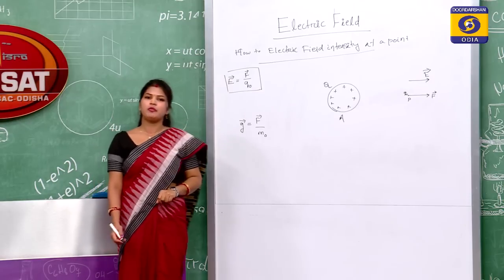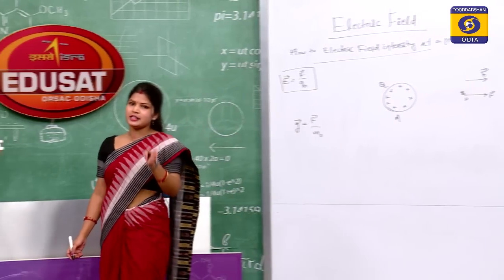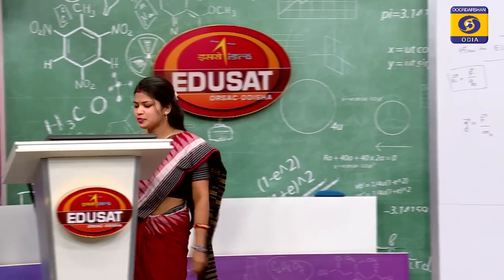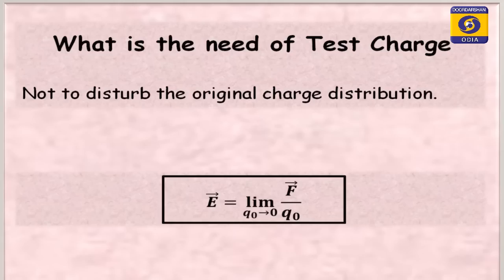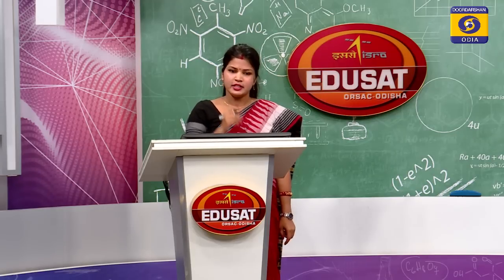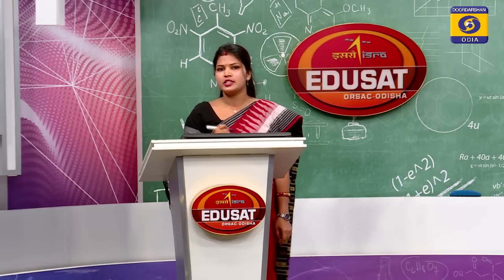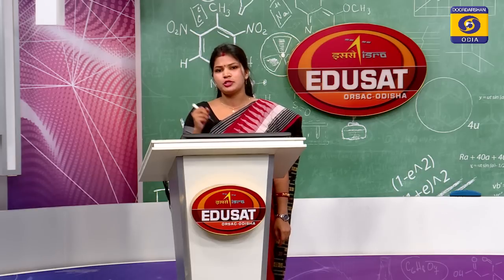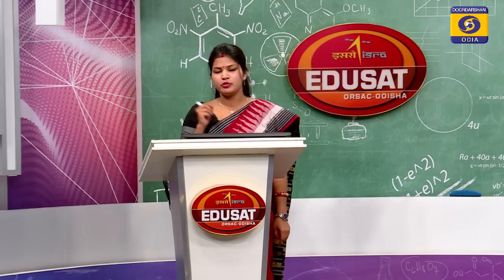Then the question comes to your mind, why is the test charge needed? Let us see. Test charge is needed not to disturb the original charge distribution. If the magnitude is larger, then it may disturb the original charge distribution. So, the magnitude of test charge will be very small, that is infinitesimally small. So, when you take a very small test charge, then we can write electric field is equal to limit q naught tends to 0 F upon q naught.